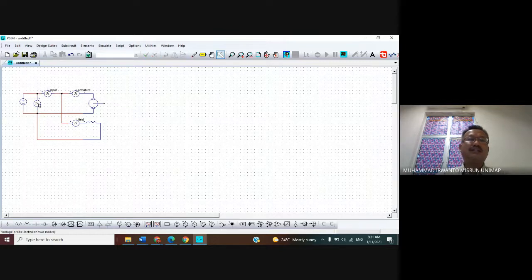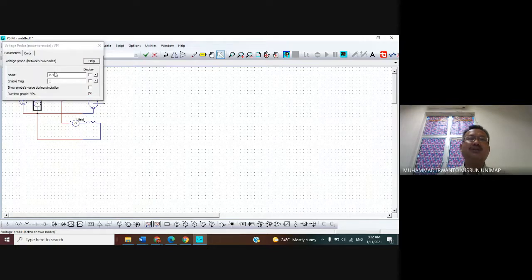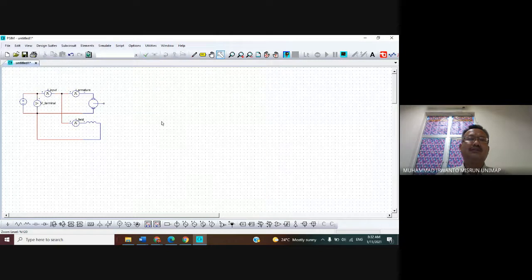And then this is the voltage measurement across the DC motor, the same as the motor terminal. So I give the symbol V terminal in here. Tick in here. And then it is the DC voltage source.